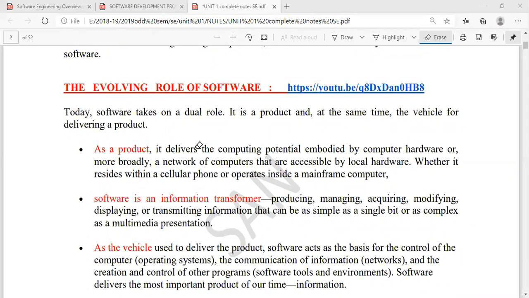So in yesterday's session, I told you about what is evolving nature of a software or software evolution. So don't get it confused with evolving role of software. Okay.